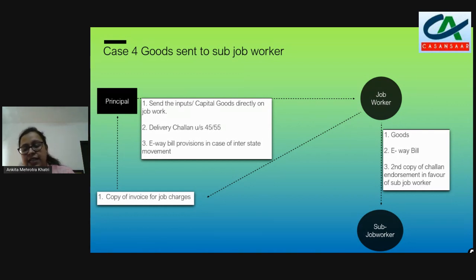So in that case, the second copy of the challan and the goods will be sent directly to the principal by the sub-job worker. Whereas the copy of the invoice of job work charges will be delivered by the main job worker. The sub-job worker is going to deliver his invoice of job work charges to the previous job worker from whom he has taken the work, and the main job worker will give the invoice of his job work charges to the principal, whatever he is charging.